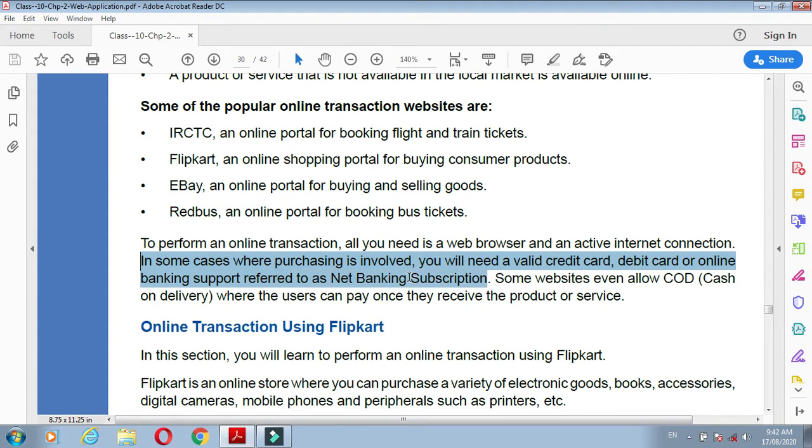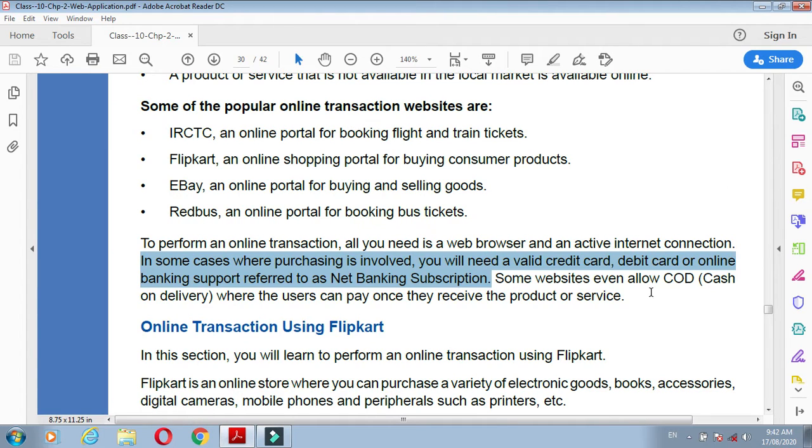When you are doing your shopping, you need to pay. For paying, you need to use a credit card, debit card, or your online net banking.